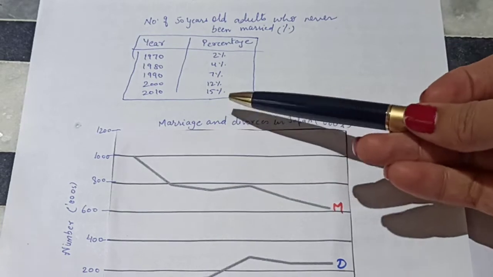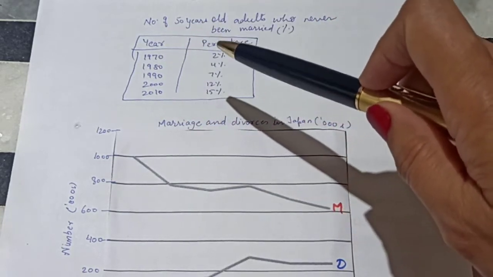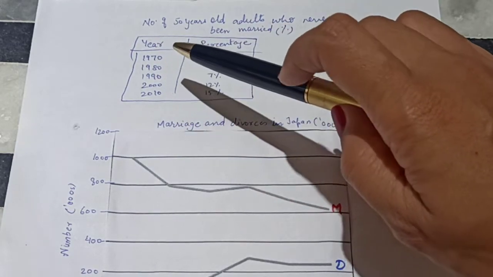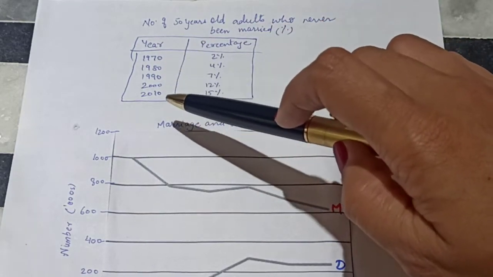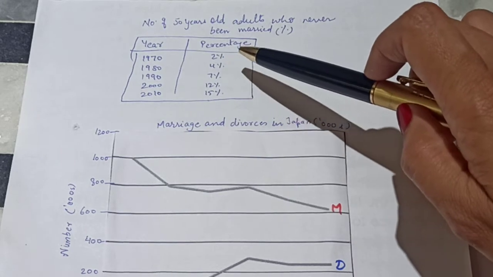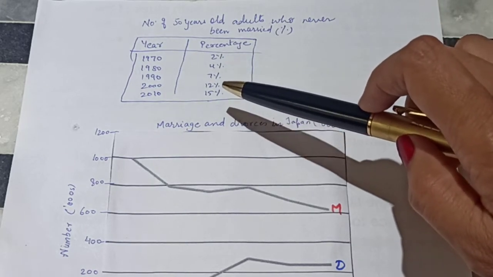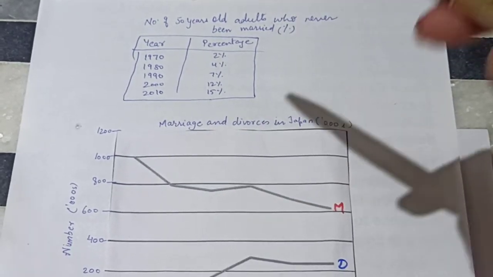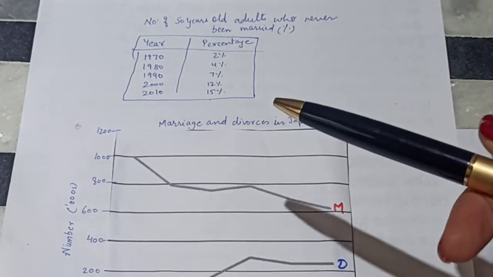One is a table graph which is representing the number of 50-year-old adults who have never been married, and the percentage is given. Years are 1970, 80, 90, 2000, 2010, and the percentage is 2%, 4%, 7%, 12%, and 15%. So as we can see, with the passage of time, the ratio increased.